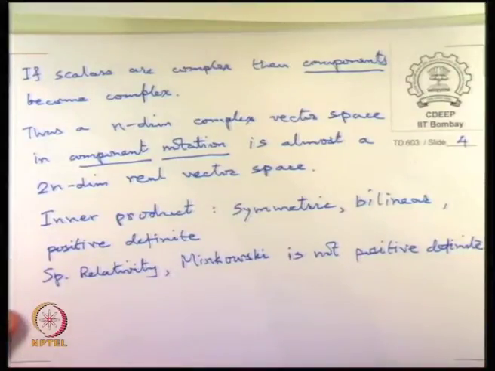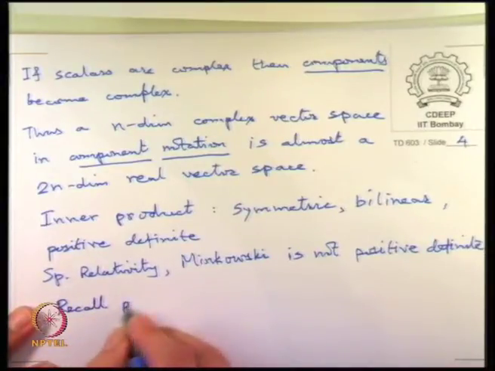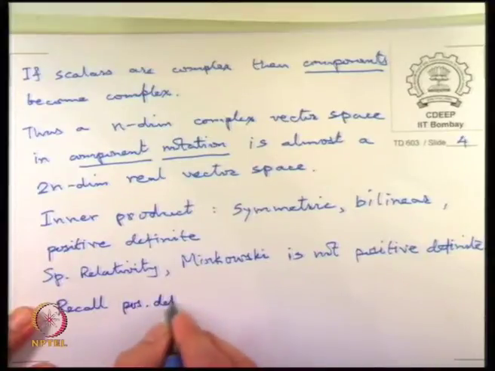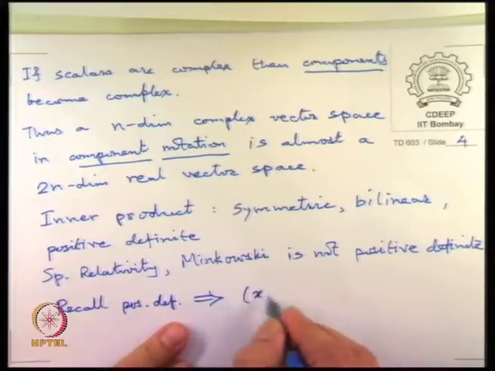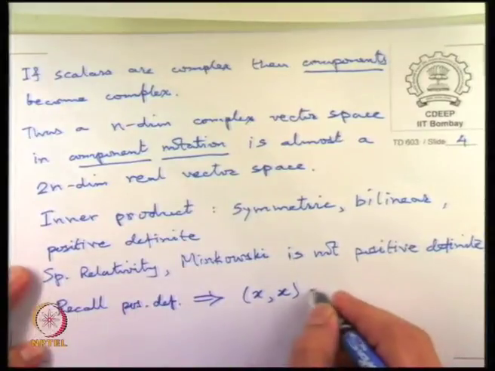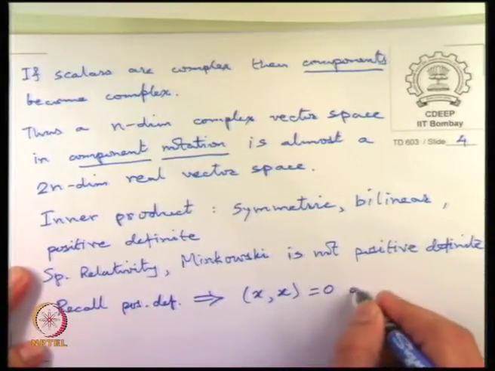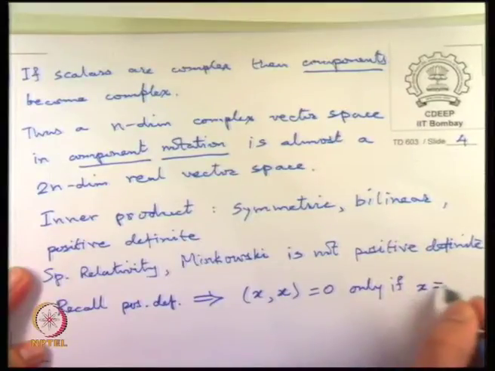In fact, remember, positive definite means that the inner product of x with itself is equal to 0 only if x itself is a 0 vector.